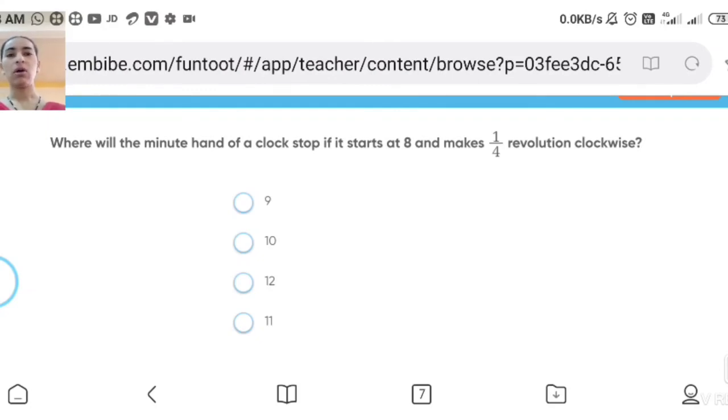Draw the figure of a clock, and in the clock first show 8, and then in the next figure show the answer where it will go, and you have to scan that and upload it in the worksheet or assignment. Okay, this is your homework. Do it at home, and in the next video we will take the next topic, that is parallel lines. We will be taking the revision on what angles are made by parallel lines. Till then, practice the questions regularly and complete your notes.